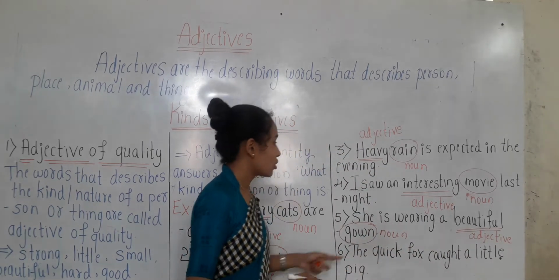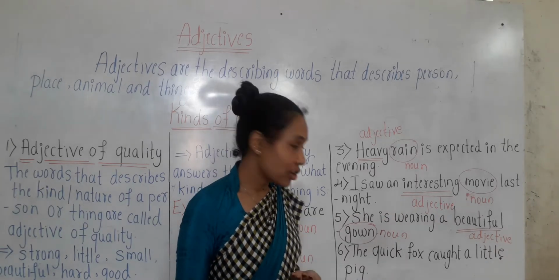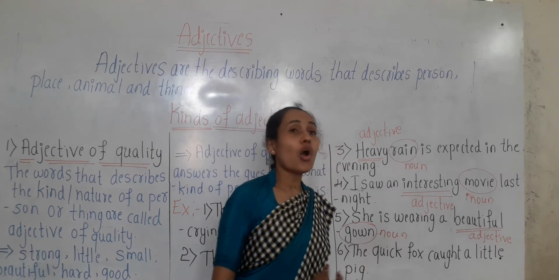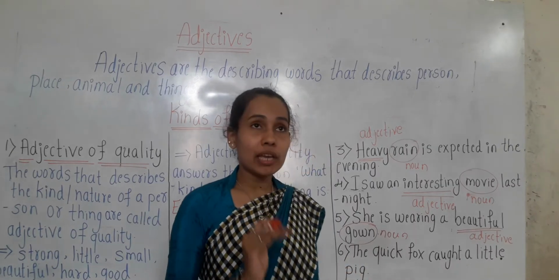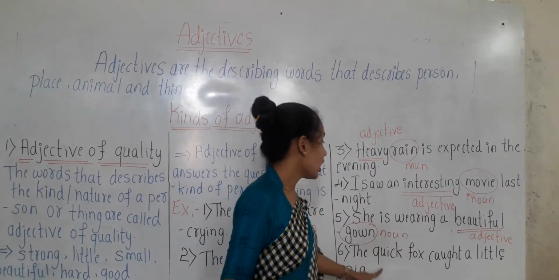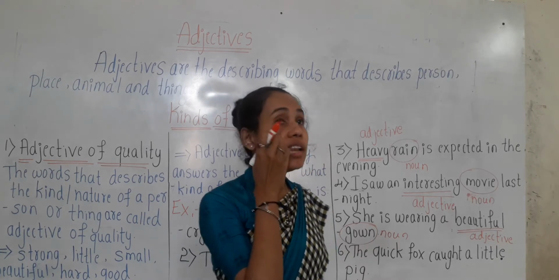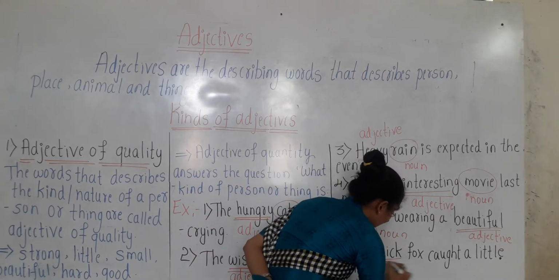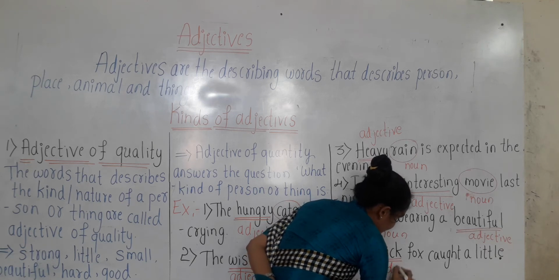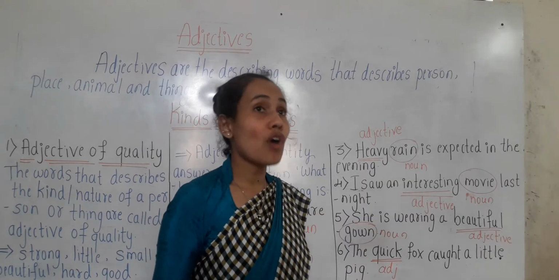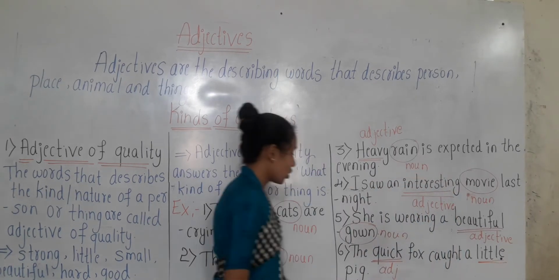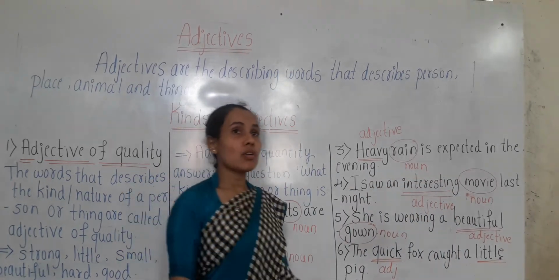The next we have: the quick fox caught a little pig. Here quick is the adjective denoting the quality of the fox, and little is also an adjective. Little pig.